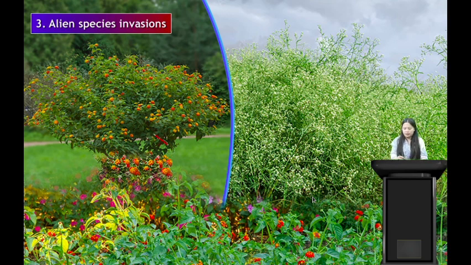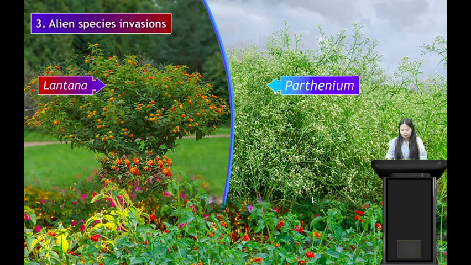Another example we have here is these plants. Here is the plant lantana, and the second plant is Parthenium. These are also alien species. They are exotic plants. When they were introduced to India, these species started outgrowing. They outgrow the numbers of other plant species in the particular area. So the plants which were endemic to India's forests were replaced by these species of plants.